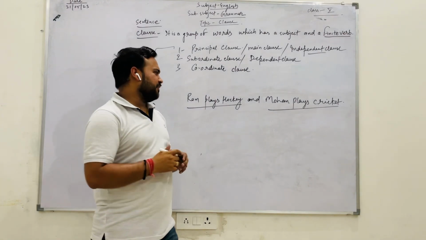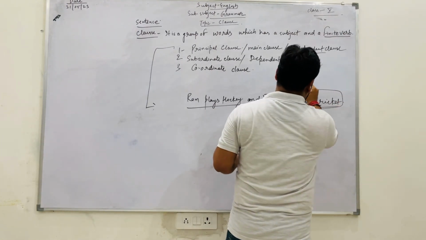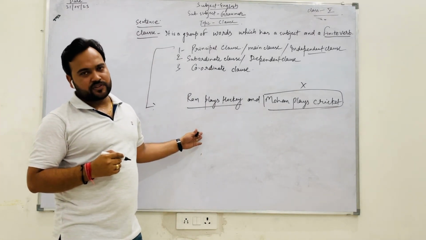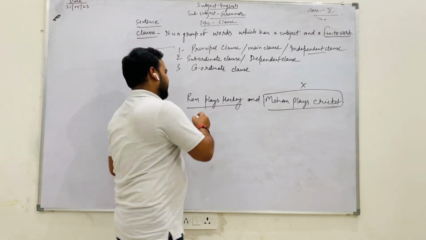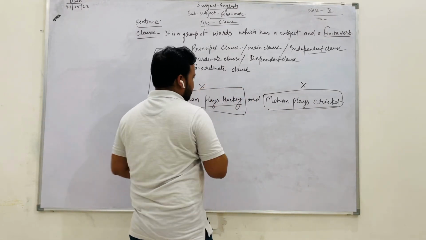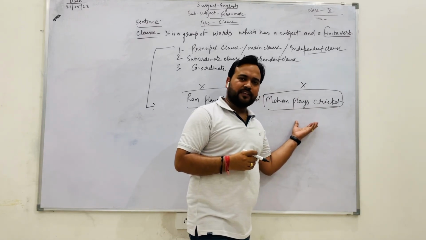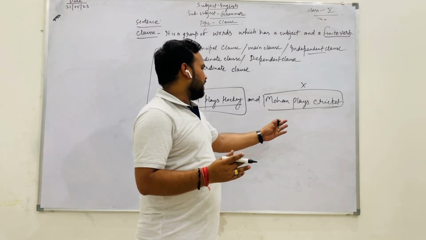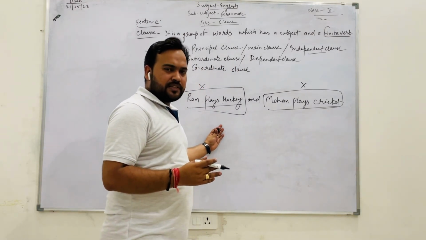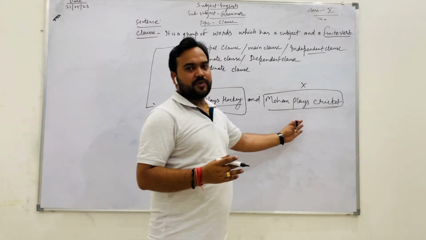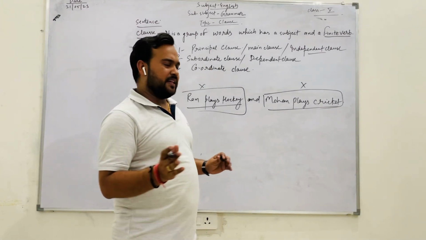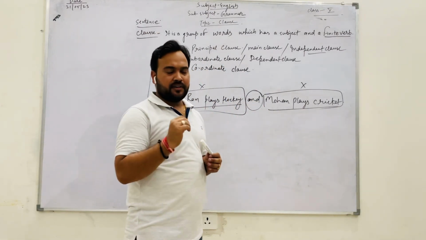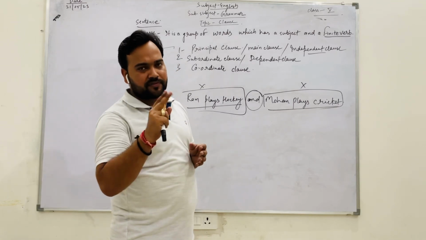And you see, if you delete this, no effect on it. It is not affected. In the same way, if you delete this, no effect at all on this. Means they are the same. Neither this clause depends on it, nor this clause depends on it. They are joined by a coordinating conjunction. It is simple. So in this way there are three types of clauses.